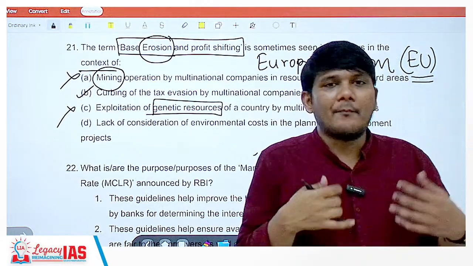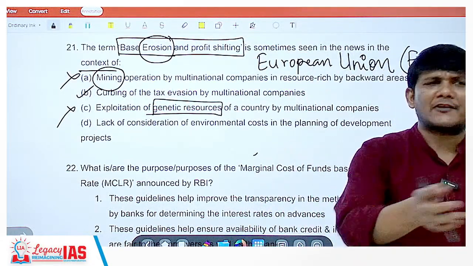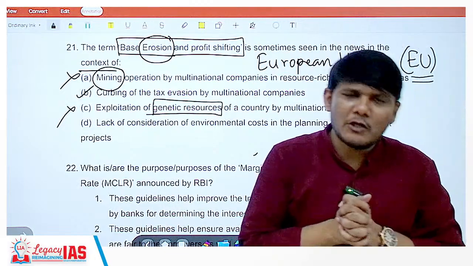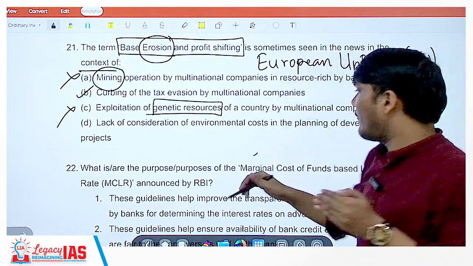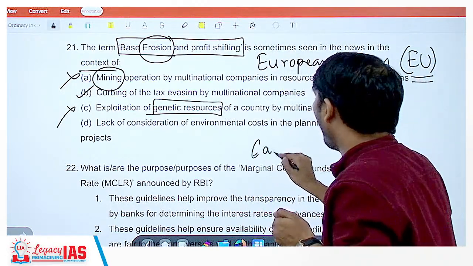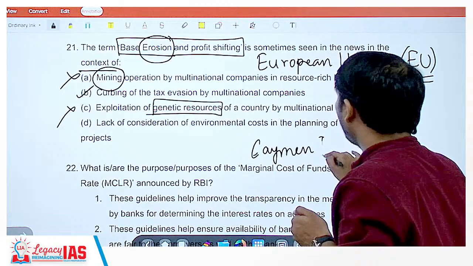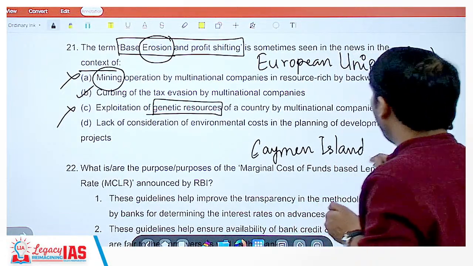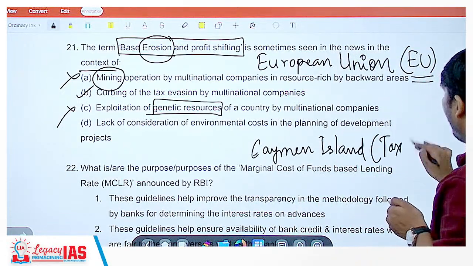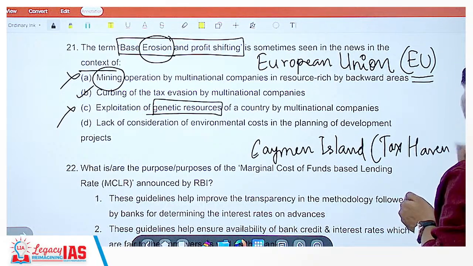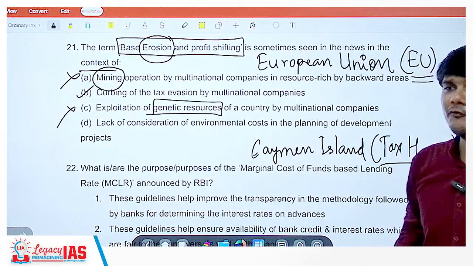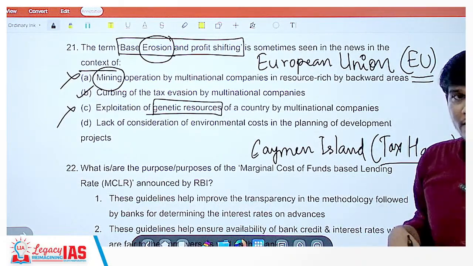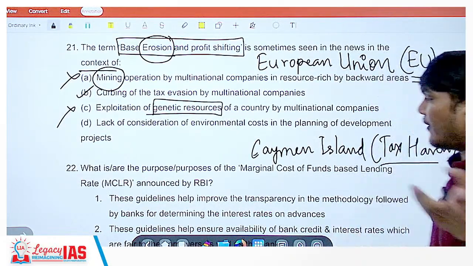I am a company in India, for example. I know the taxes are very high over here. So what I will do is, I'll open my firm in Cayman Islands. Where will I open my firm? I will open my firm in Cayman Islands. Now Cayman Island is a tax haven. Tax haven as in they do not charge any tax. Tax free. So I am an Indian, right? But opened my firm in Cayman Islands.